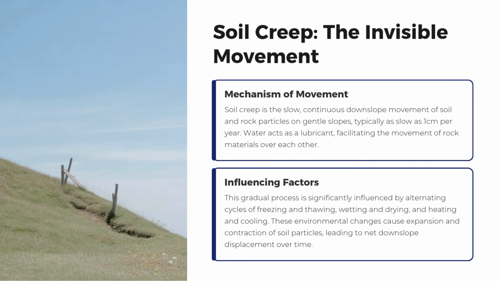Soil creep, the invisible movement, mechanism of movement. Soil creep is the slow, continuous downslope movement of soil and rock particles on gentle slopes, typically as slow as 1 centimeter per year. Water acts as a lubricant, facilitating the movement of rock materials over each other. Influencing factors. This gradual process is significantly influenced by alternating cycles of freezing and thawing, wetting and drying, and heating and cooling. These environmental changes cause expansion and contraction of soil particles, leading to net downslope displacement over time.